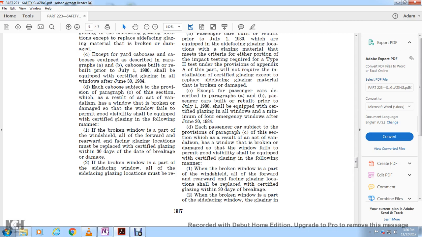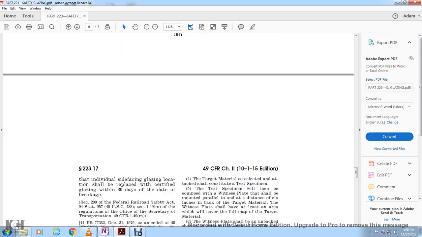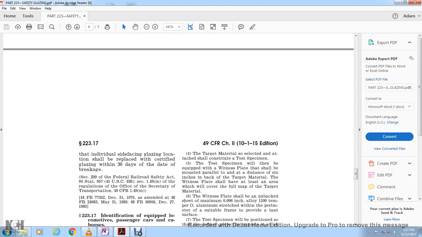When a broken window is part of the windshield, all of the forward and rearward end-facing glazing locations shall be replaced with certified glazing within 30 days of the breakage. When the broken window is part of the side-facing glazing, the glazing in the individual side-facing glazing location shall be replaced with certified glazing within 30 days of the day of breakage.